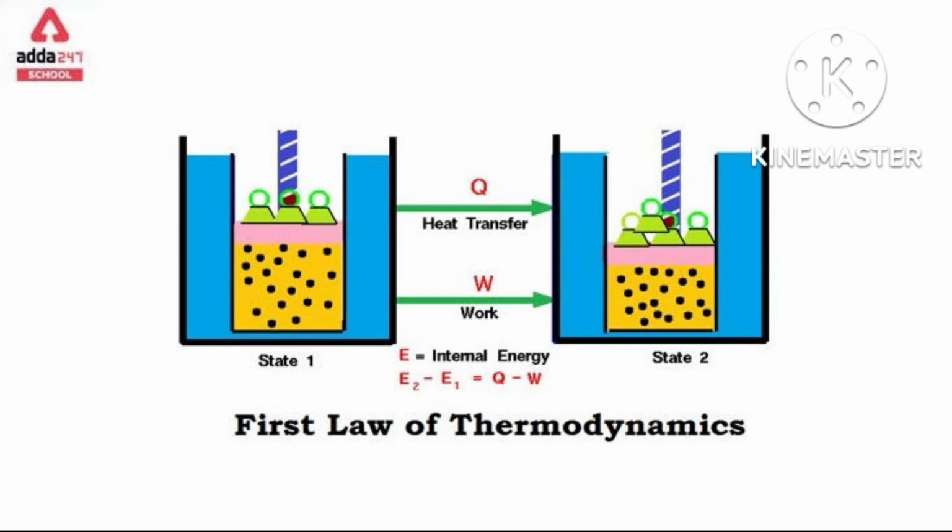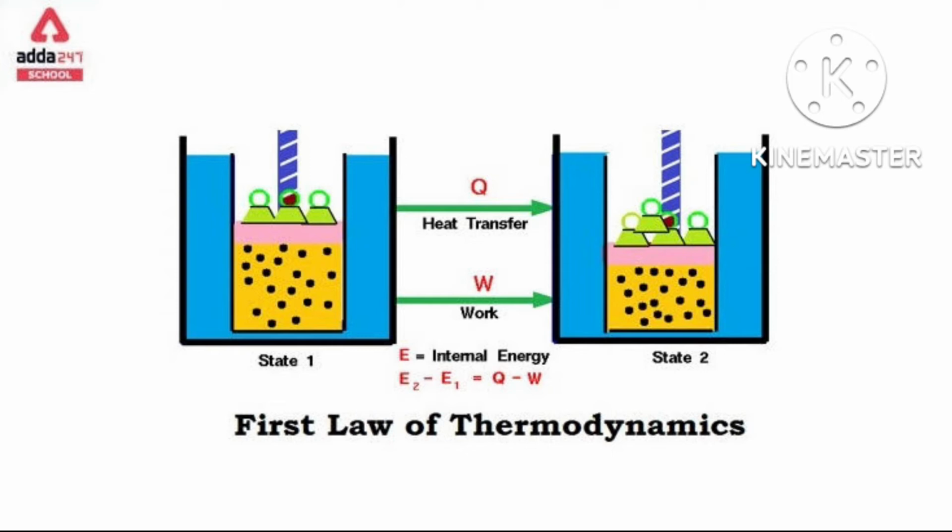For the delta V you are writing minus delta V because volume decreased, and one minus in the beginning you have written. Then it became minus minus plus, means P into delta V. Plus delta V means plus you have to not write simply because it is a multiplication sign. Then P into minus delta V now becomes P into plus delta V. Simply we can write work done is equal to P into delta V.